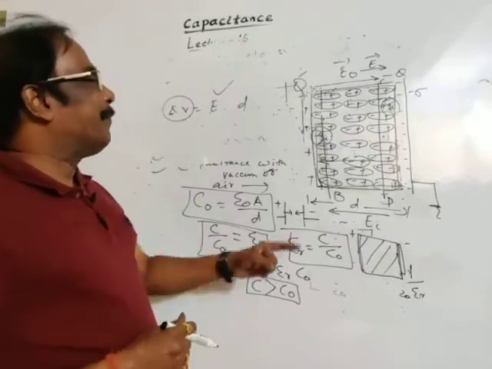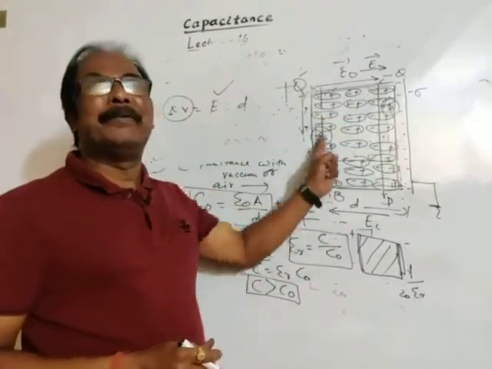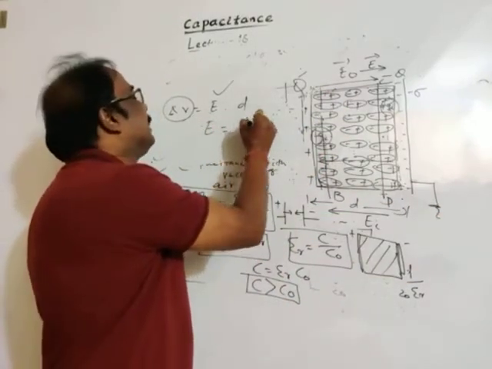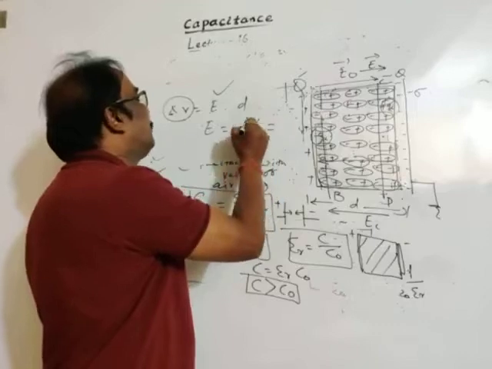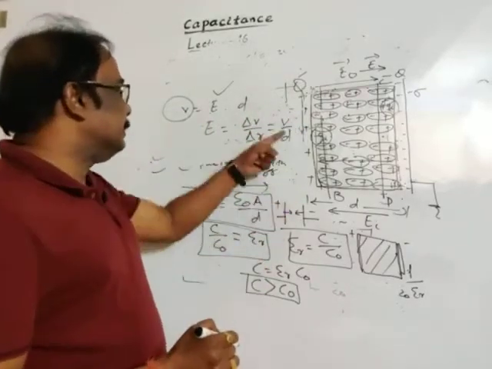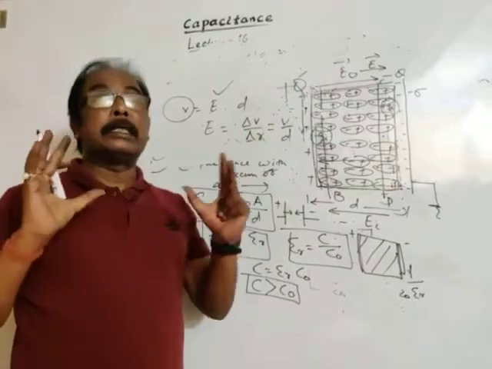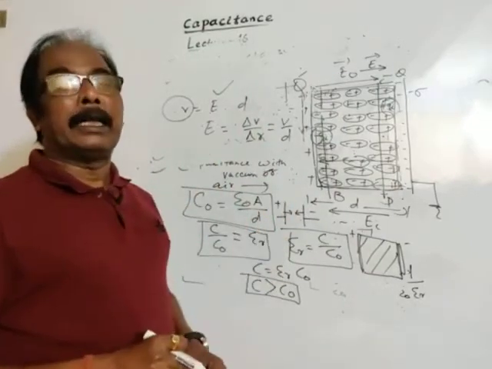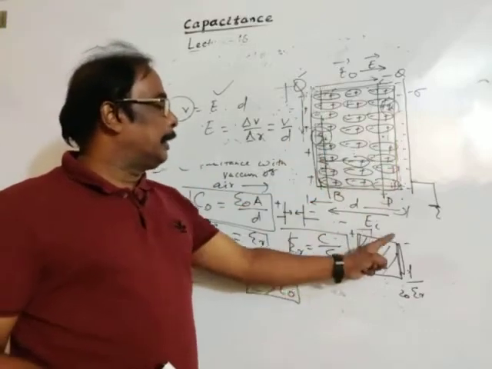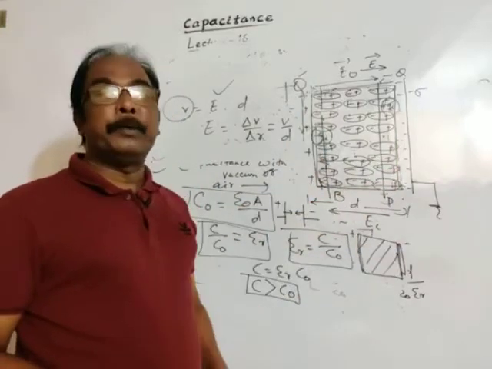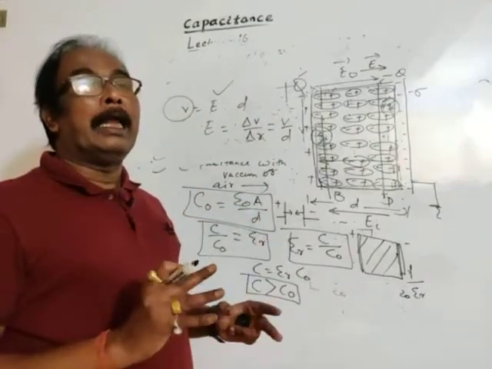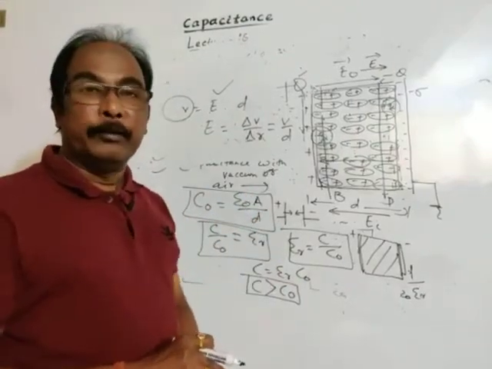So up to a certain potential difference, up to a certain electric field, meaning delta V by delta R, or we may write here in place of delta V, V, and distance is D. So up to a certain maximum value of electric field, this medium which completely fills the space between the oppositely charged plates will behave as a dielectric or non-conducting medium.